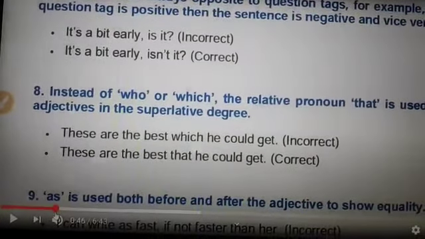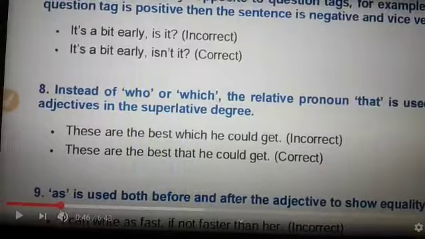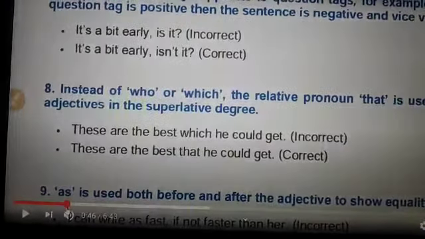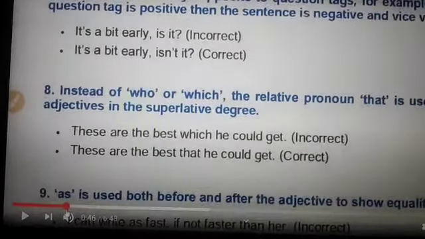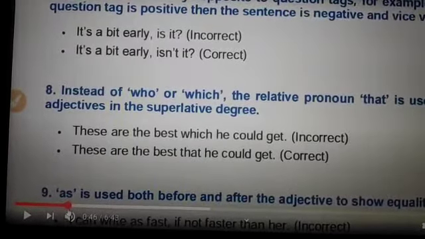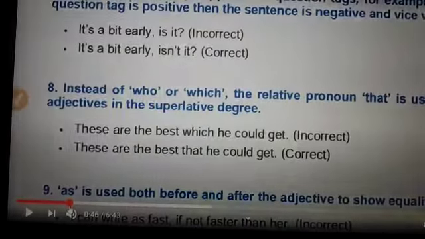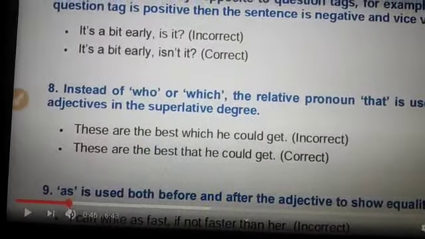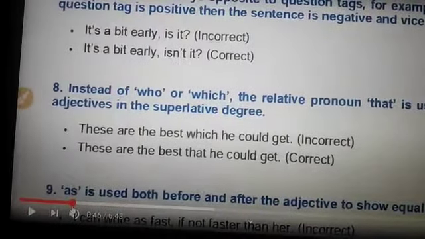For example, "It's a bit early. Is it?" is incorrect. Because as you can see, "it's a bit early" is an affirmative sentence, so the question tag would be negative. So the correct one would be "It's a bit early, isn't it?" Let's take another example.